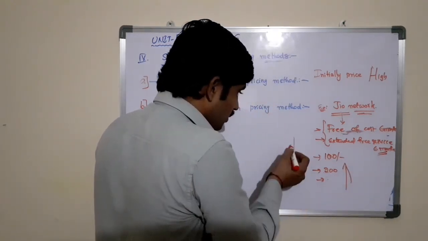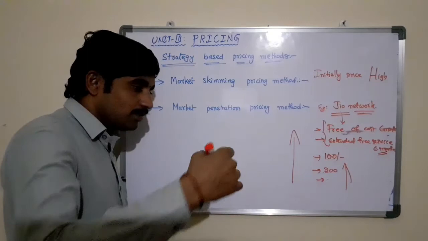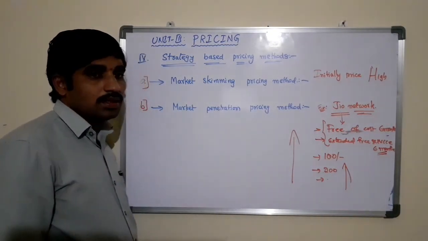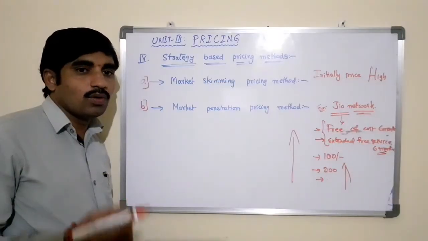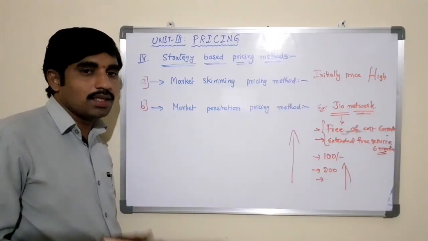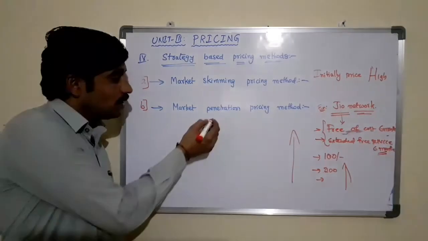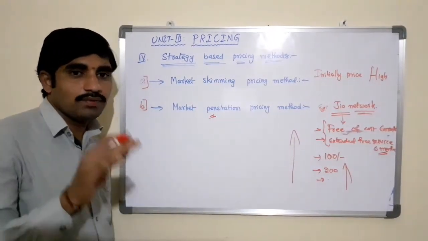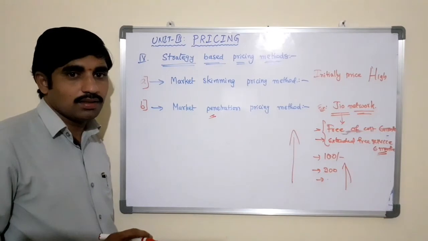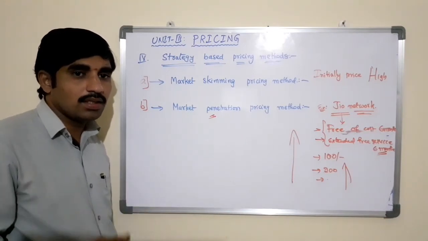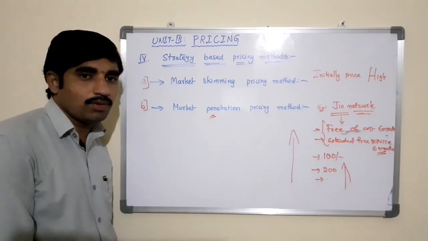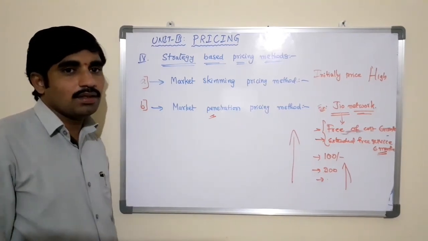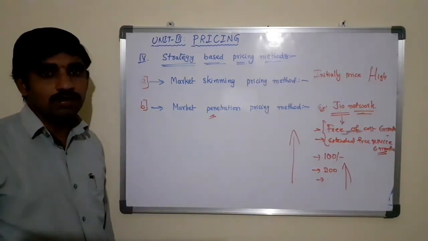As the customers are increasing, customer perception is increasing towards the network, and the company keeps charging a higher price in order to maximize the profits. What is the objective or intention of these companies? First, they will try to increase the market share. Once they have increased it, then they will start raising the price of the product in order to maximize the profits of the business.